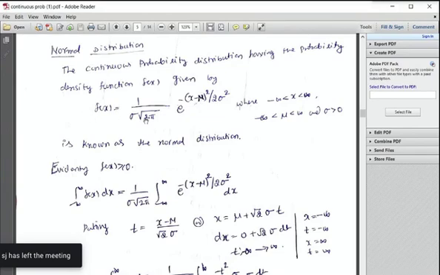So f of x equals 1 over sigma root 2 pi e power minus x minus mu whole square by 2 sigma square, where x lies between minus infinity to infinity, mu lies between minus infinity to infinity, and sigma is positive. That's important. Sigma is positive. This is known as the normal distribution. Sigma positive, evidently, so clearly, right?